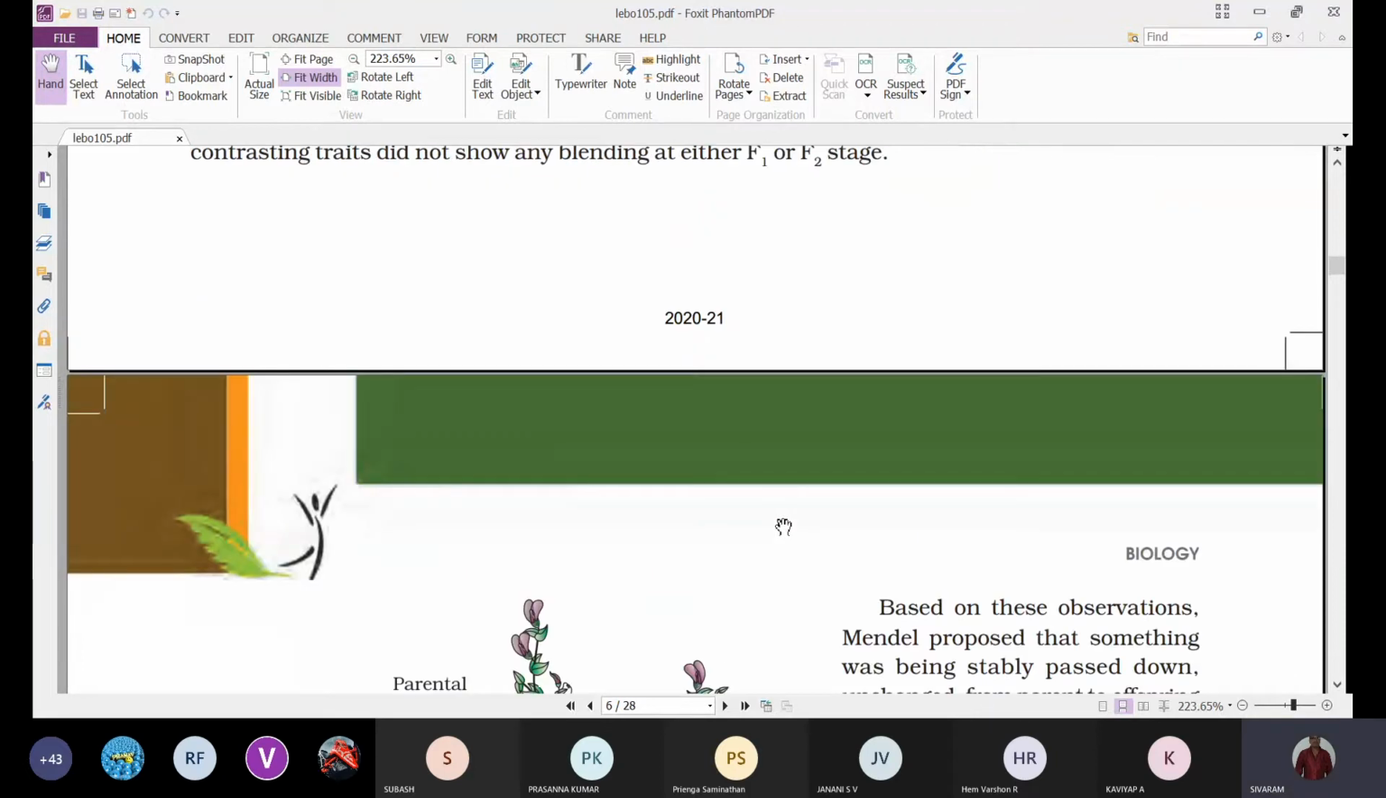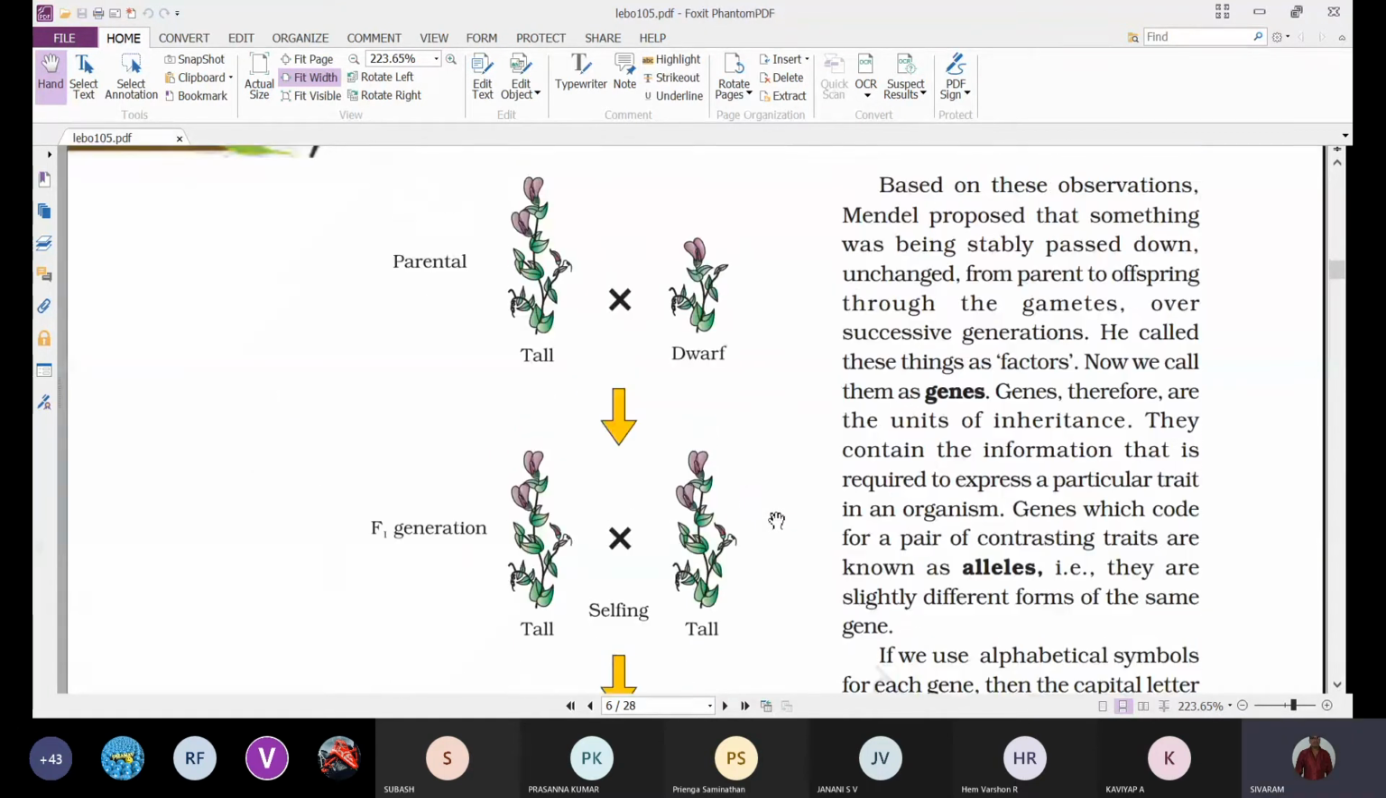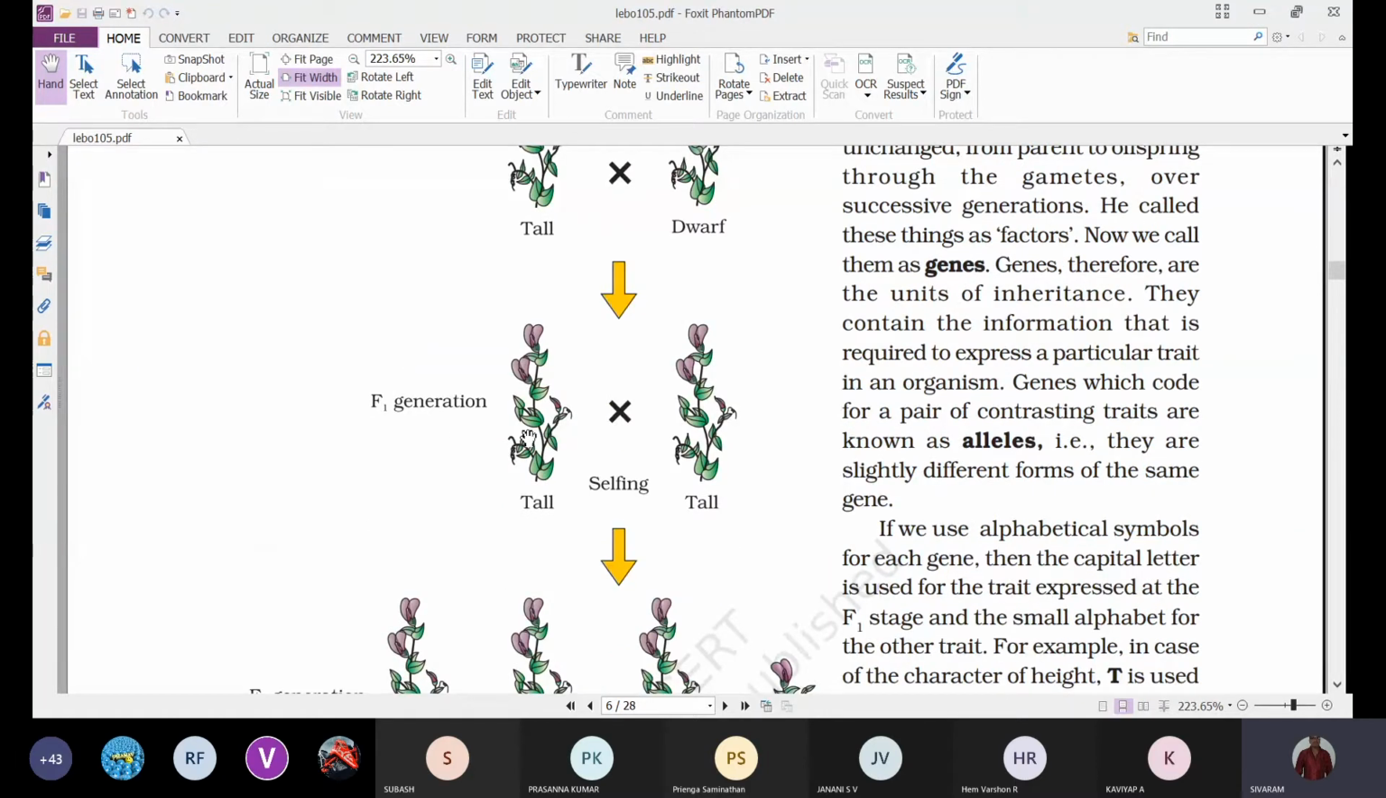So when you observe here, first he has selected the parents. In those parents, he has selected the true breeding tall plant and a true breeding dwarf plant, and he crossed the tall plant with a dwarf plant, and he obtained the F1 generation. In the F1 generation, all the plants that were obtained are tall, no exceptions.